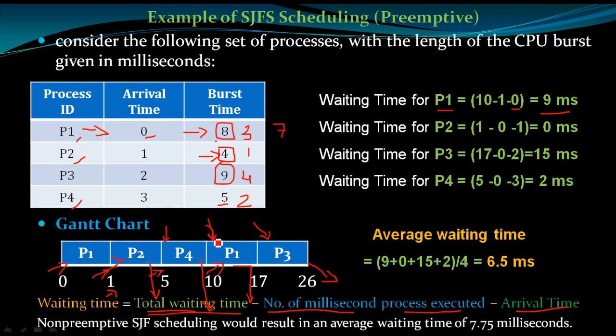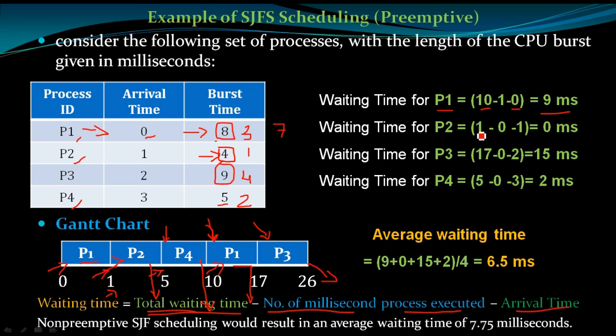So this is the total waiting time of P1. So 10 minus 1: P1 has already occupied the CPU and processed for 1 millisecond. So the number of milliseconds the process executed is 1. Based on this formula, the waiting time for P1 is 9 milliseconds.